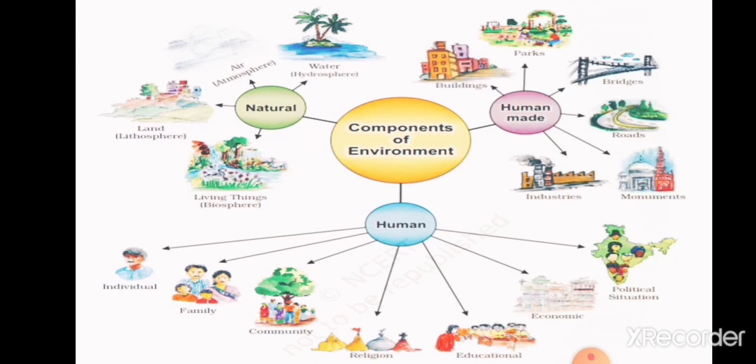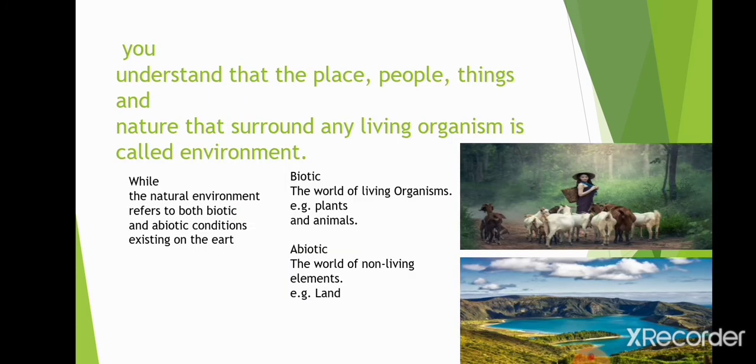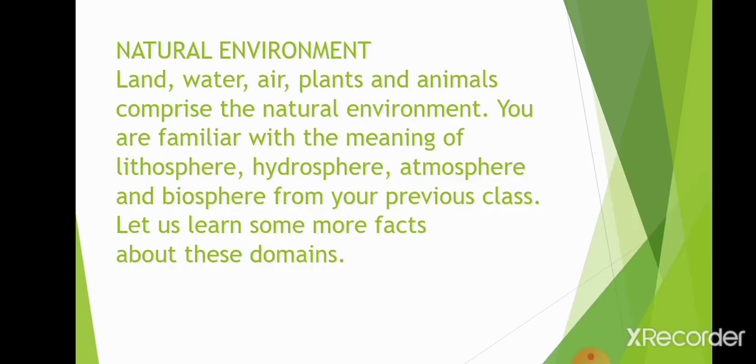Next, we have seen the components of environment. So three components: natural environment, human made environment, and human environment. And about natural environment we had a discussion. Human beings modify the environment. Why do they modify? To satisfy their needs. So environment means natural environment. Natural environment has two kinds of elements, biotic and abiotic. Biotic are living animals and plants, and abiotic are non-living. These are created by nature, for example water, air, sunlight, etc. So natural environment we have studied well.